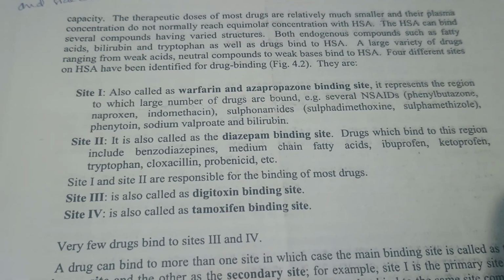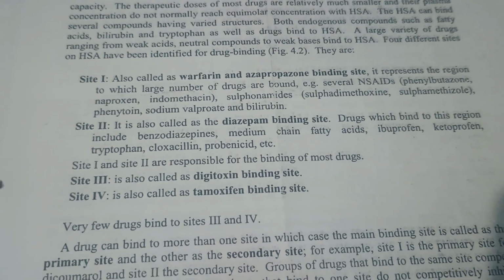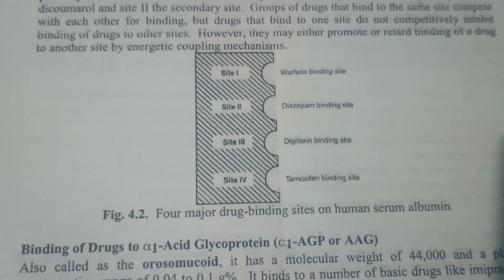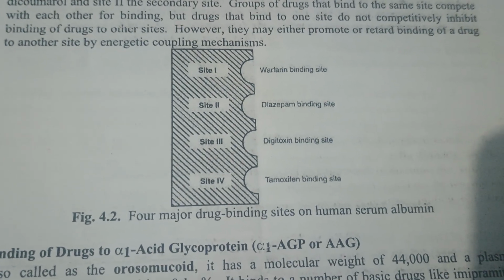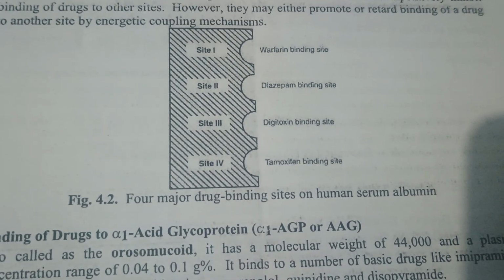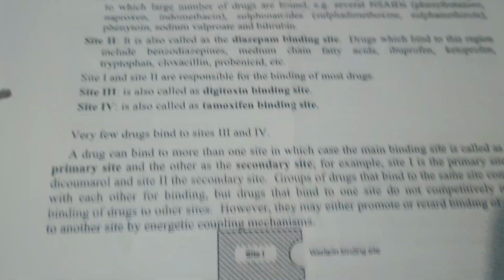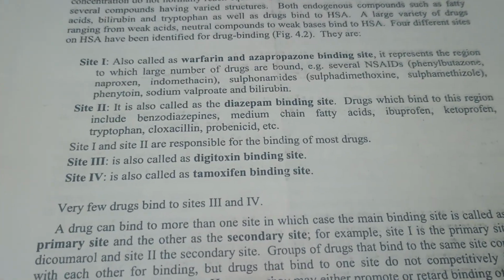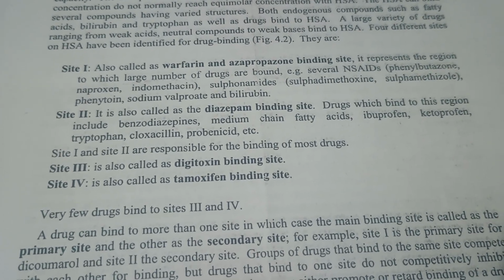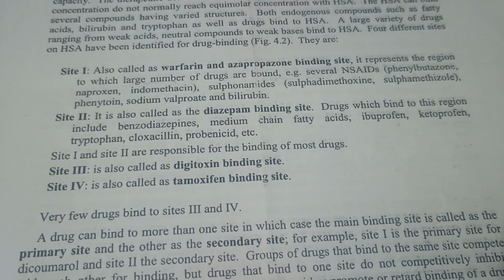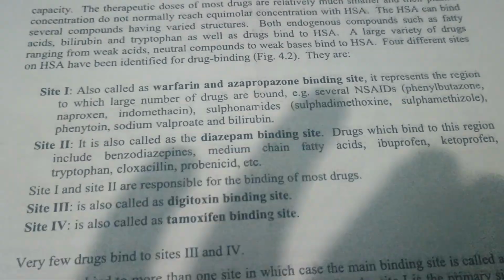Here is shown the identified drug binding sites, figure 4.2. Figure 4.2 is this: warfarin binding site, diazepam binding site, digitoxin, tamoxifen. Site 1 is also called the warfarin and azapropazone binding site. Okay.